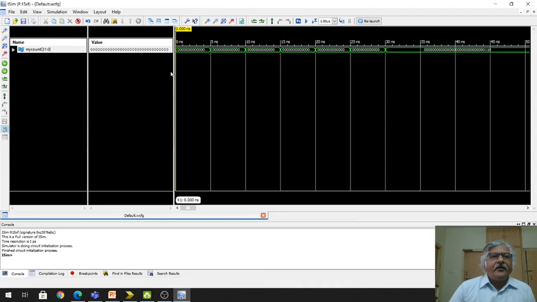You can find here initially at the start of the simulation at 0 ns, see this my count value. You can read this value here. It is 32 bits and all the bits are 0. This indicates the value is 0, right? Here also you can find it is 0.